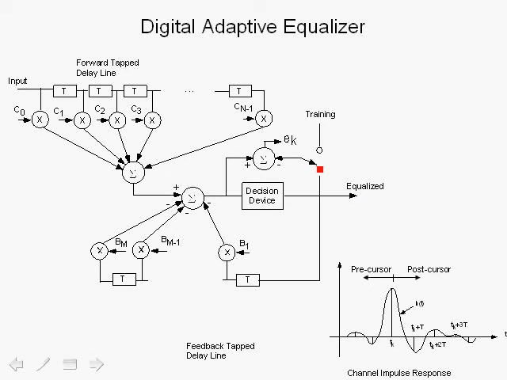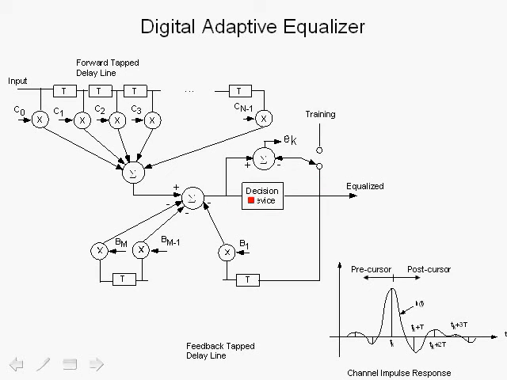So initially we set the switch here to training. The transmitter sends a sequence that was modulated using a known training sequence to the receiver, and we minimize the mean square error using, say, the least mean squares adaptive filter algorithm, adjusting these taps to minimize error as much as we can. After the training, we switch back here.